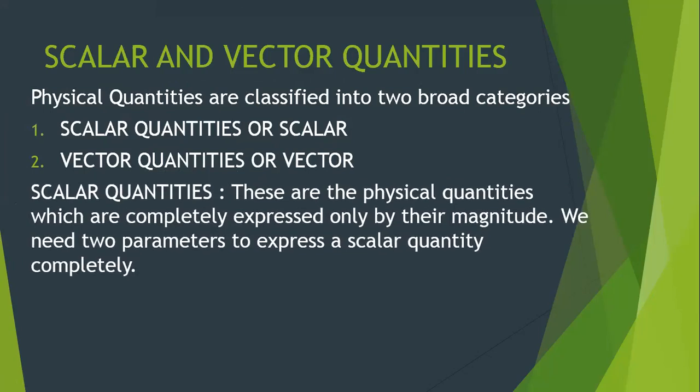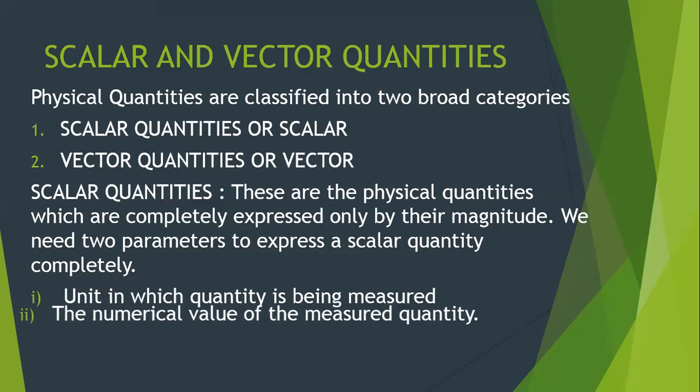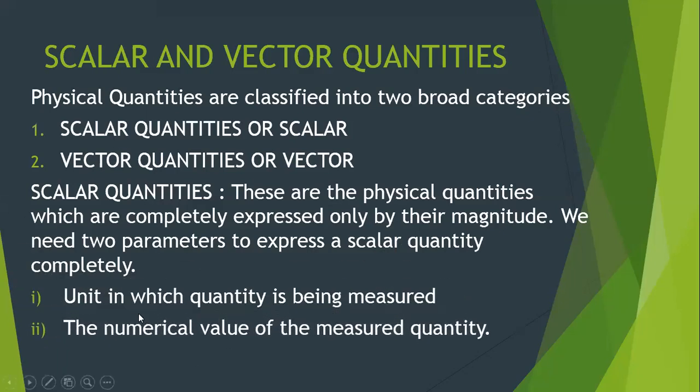Now we start our definition with what are scalar quantities. These are the physical quantities which are completely expressed only by their magnitude. We need two parameters to express a scalar quantity completely. What are the two parameters we require? We require the unit, that is the unit in which the quantity is being measured, and the magnitude, the numerical value of the measured quantity.